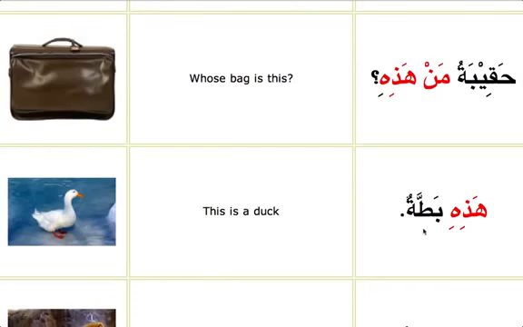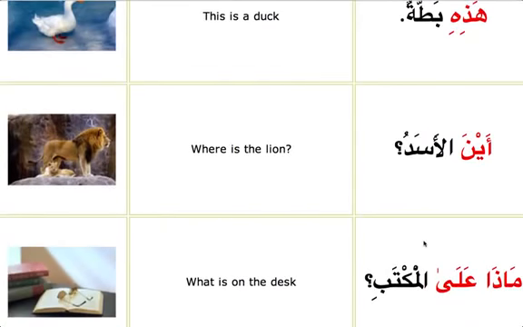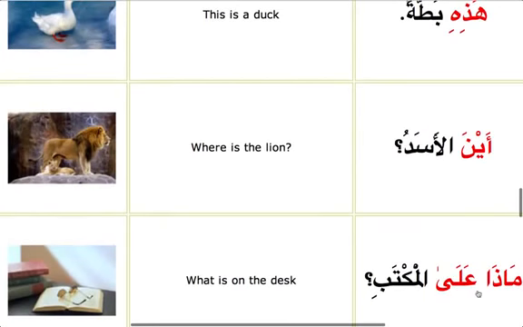Hadihi battatun, same thing. It is supposed to be marfu. It is marfu because it is mubtada, hadihi, but you see sign of kasra because that is its original form, and it does not change its original form. These are called mabni. Ain al asadu, where is the lion? Mada alal maktabi, what is on the desk? So these are all called mabni.